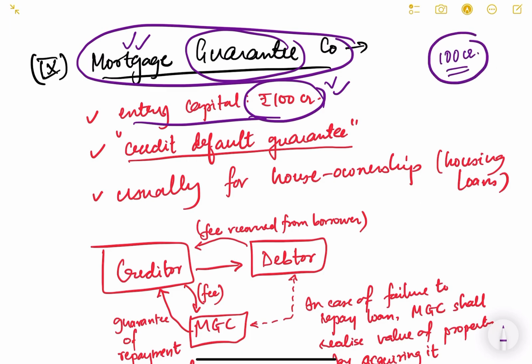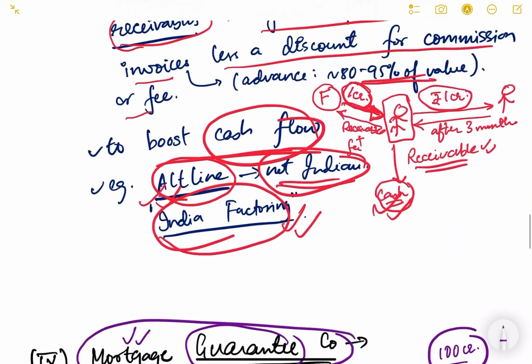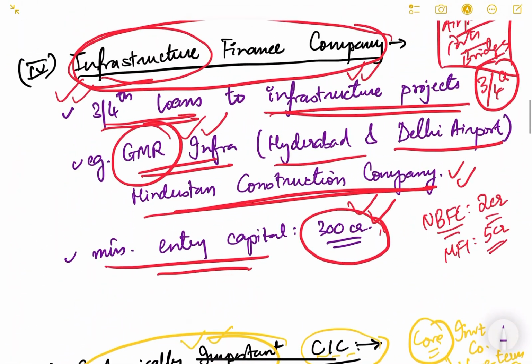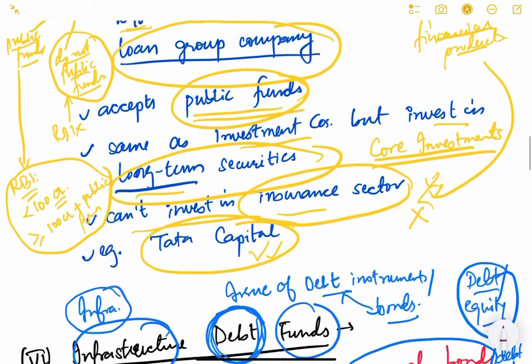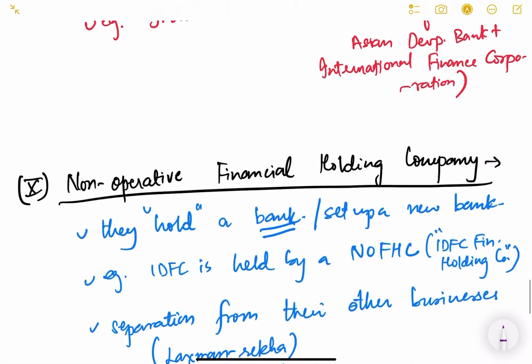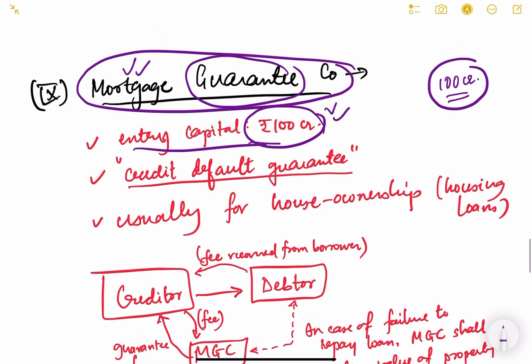Till now we have seen 3 exceptions, right? For infrastructure finance company, we had seen that it is 300 crore rupees. Then for microfinance institution, we have seen that it is 5 crore rupees, and for mortgage guarantee company it is 100 crore rupees. So these are the 3 exceptions.